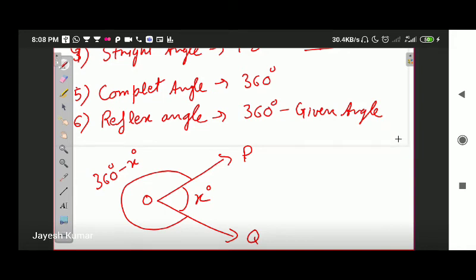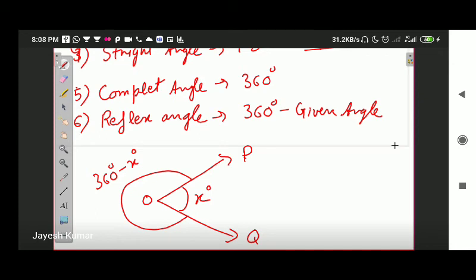Reflex angle in itself is nothing. A reflex angle always refers to the reflex angle of something. Suppose there is a book lying somewhere in your class, when we had physical classes. If the book had no name written on it, anyone could claim it.